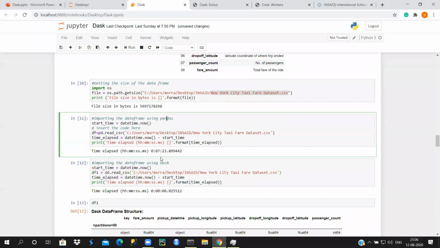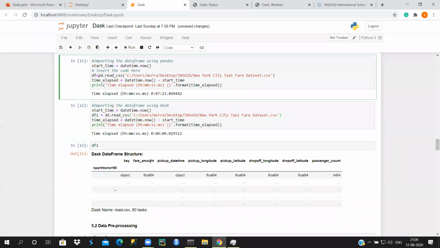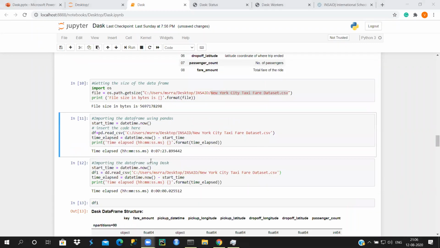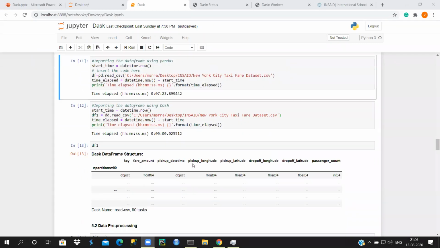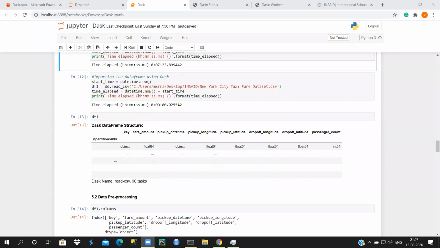The size is this. Block size. Okay, guys, I'll come back to that definitely.